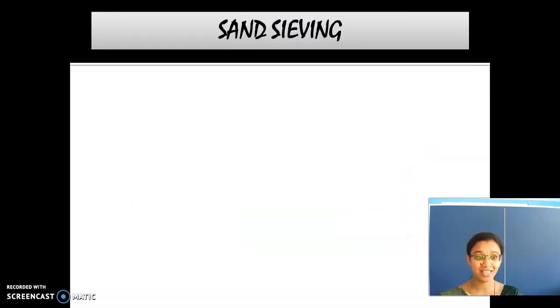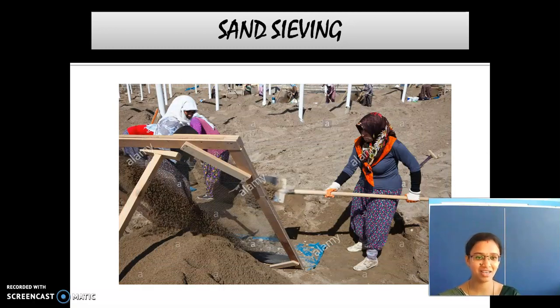And one more thing, have you seen sand sieving? Yes or no? Have you seen these types of sieving anywhere? Yes or no? Louder. Yes. So why do they do this? They need to remove the large sized pebble stones present in the sand, and the small sized sand is used for construction purposes. What is this process? Sand sieving.